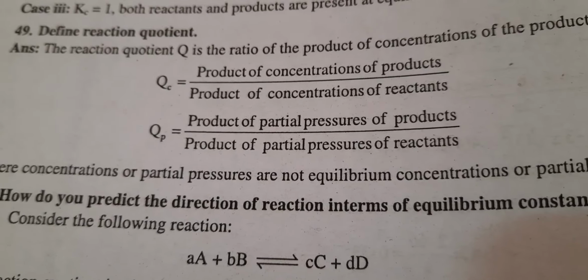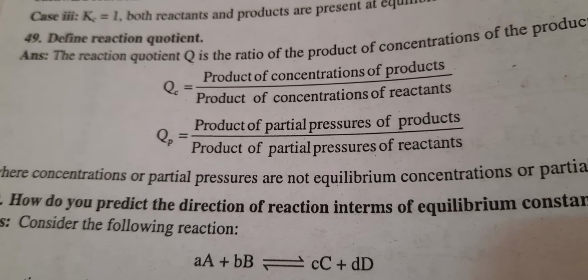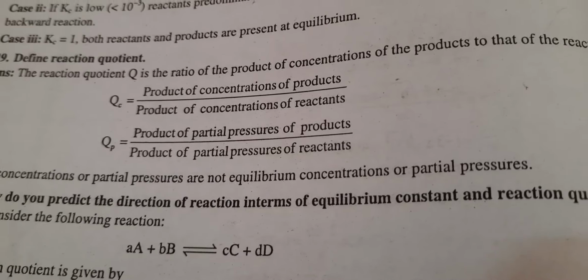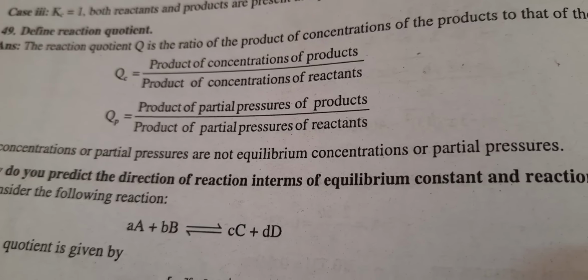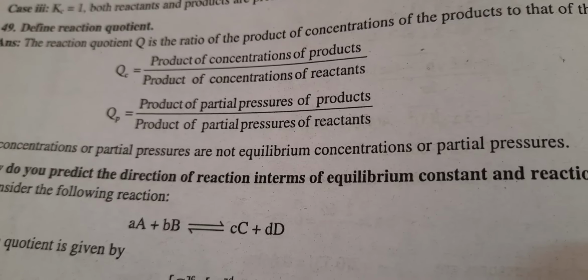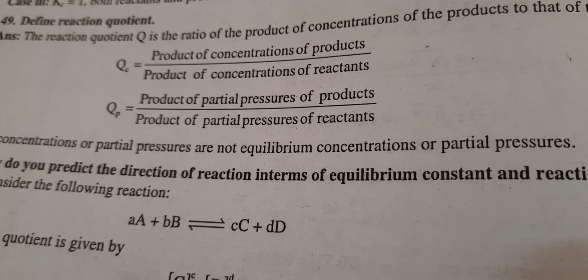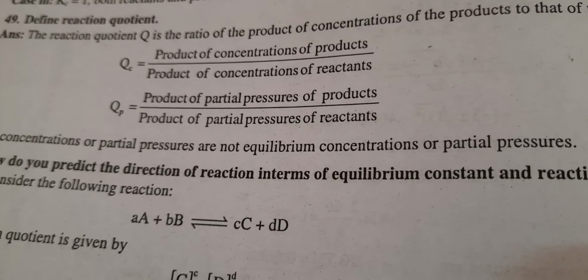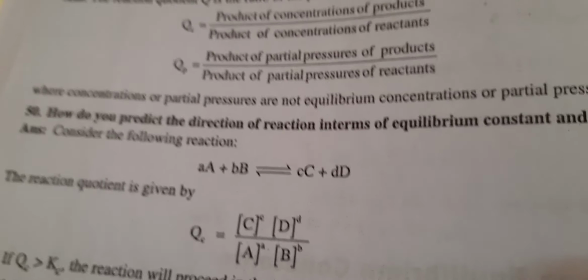So considering the reaction quotient. The reaction quotient can be represented as Q, capital Q. The reaction quotient Q is the ratio of the product of the concentrations of the products to that of the reactants. So Q can be represented as the product of concentrations of products divided by the product of concentrations of reactants. If you consider Qp, this is the concentration term for liquids and so on. But if you consider exclusively gases, Qp is the product of partial pressures of products divided by the product of partial pressures of reactants. Like this we will be representing.